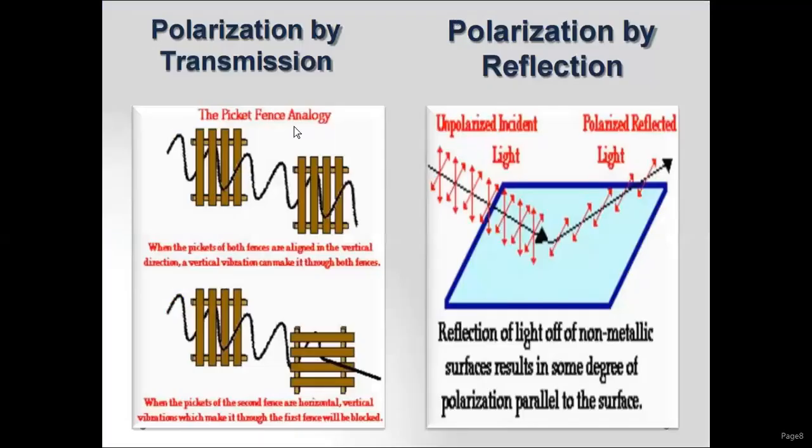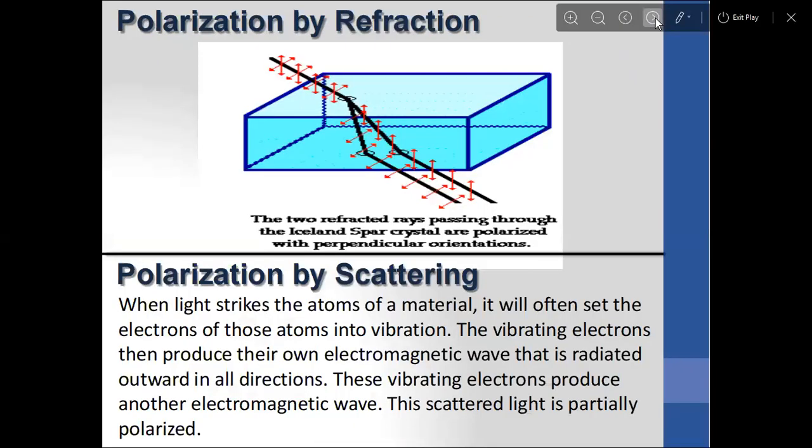So polarization by transmission is like this, and polarization by reflection is like this, where light is coming unpolarized and incident. After incidence, the reflected light will be polarized. Polarization by refraction, polarization by reflection like this. The two refracted rays passing through the Iceland spar crystal are polarized with perpendicular orientations.